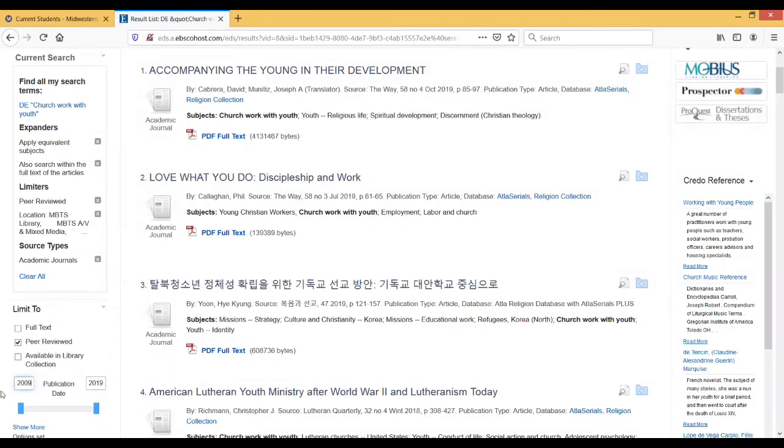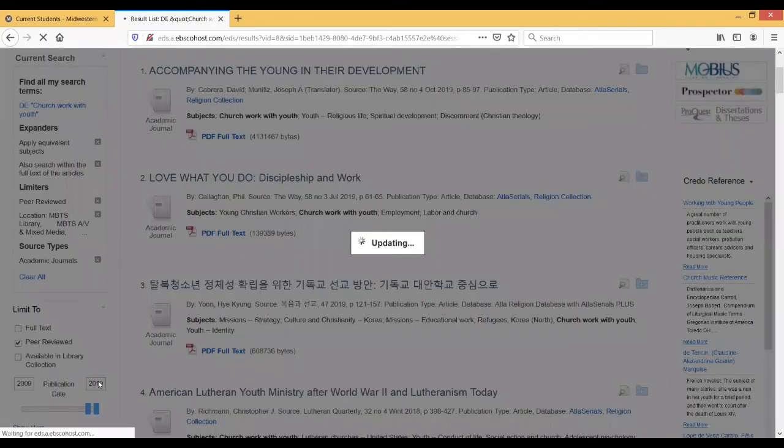If you're wondering, the reason that changed from 2020 to 2019 is because prepubs also show up in databases like this, and that's basically the journal letting the database providers know what's coming down the pipeline with issues of journals that aren't out yet, so they can go ahead and begin indexing those and creating the records. So we're dropping it back to 2009 to 2019 because that was the latest date range that it has here in this instance.